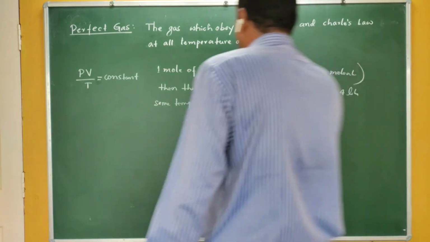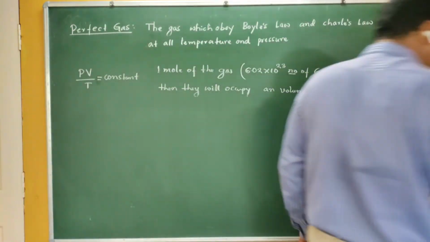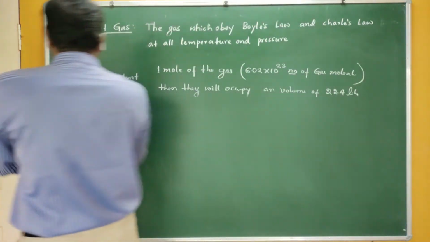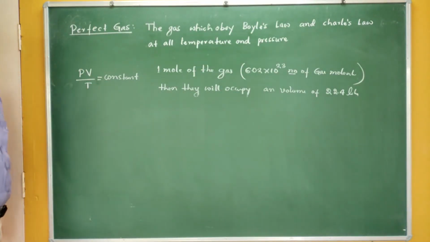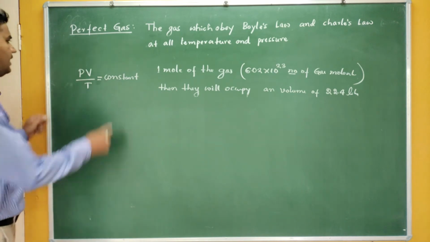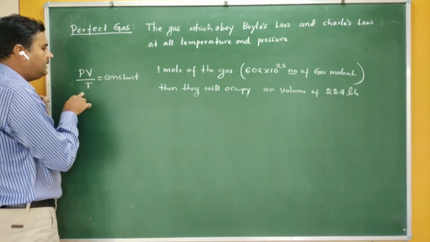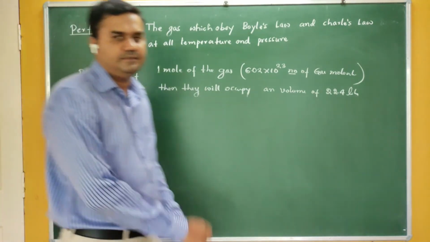Let me use this concept here. If I take 1 mole of the gas to find the value of R, then the ratio PV by T remains constant.